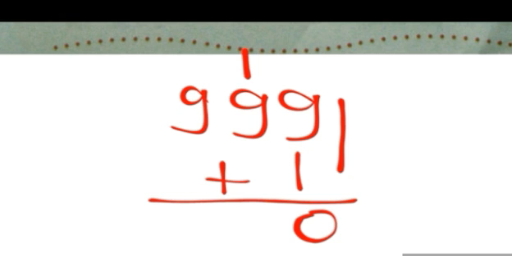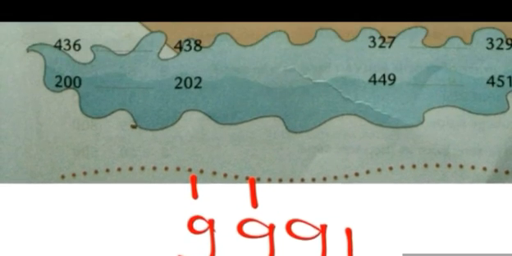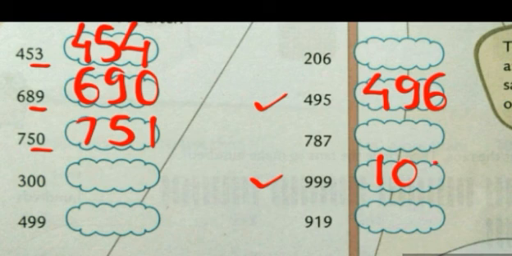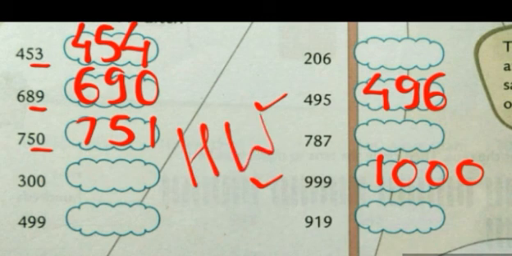Again 9 plus 1 is 10. 0 will be written and 1 will be regrouped again. So 9 plus 1 is 10. So what is the answer we got? 1000. So the number that comes after 999 is 1000. If you have any difficulties in doing this type of question, in before number just minus 1 and after number just add 1. Now try to do the remaining as homework.